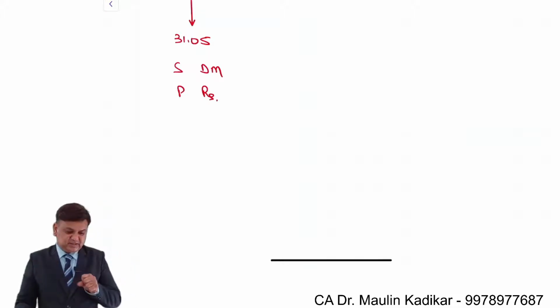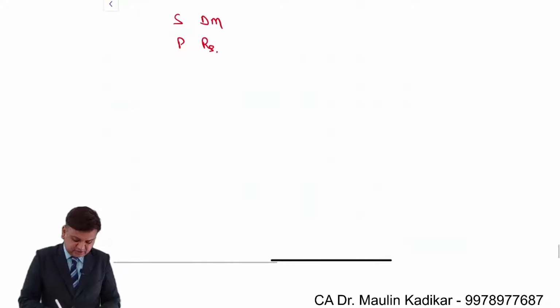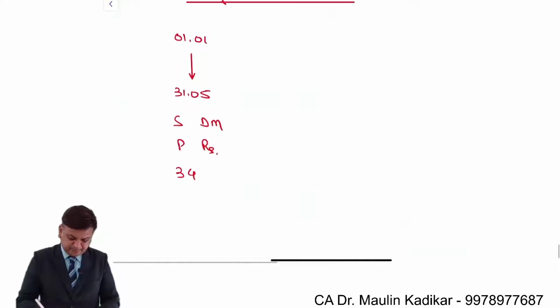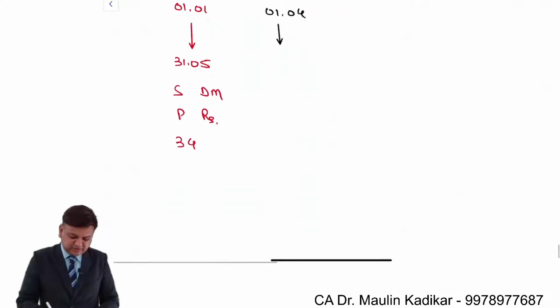The relevant exchange rate is, I think, 34 rupees per Dutch mark. Then on 1st of April, one forward contract is for 31st of May, for the purpose of cancellation.